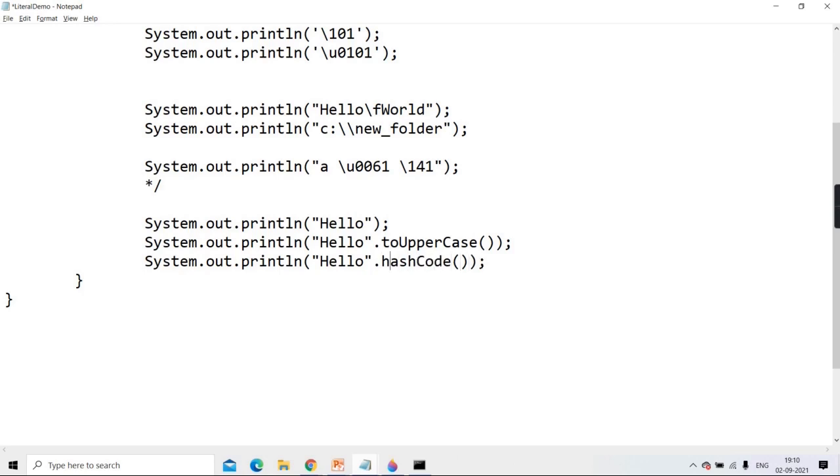Now you'll say, where is this function? Obviously, who is invoking? Tell me. This function, who is invoking? Is a string object invoking? String. So is it a method in the string class? Yes, like toUpperCase, it's a method in the string class. Now, here also if I print hash code, then if the hash codes come different, that means these two hellos are not same, they are different.